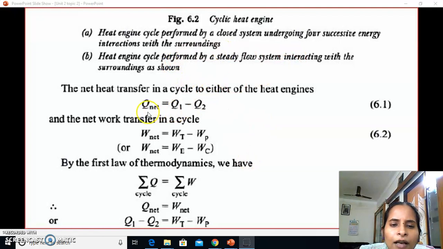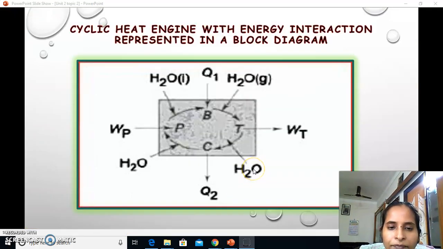So there is a small problem for which I will tell the way forward. The derivation for the cyclic heat engine shows that the net heat transfer is equal to Q1 minus Q2, W net equal to WT minus WP, and from the first law, the cyclic integral of del Q is equal to the cyclic integral of del W, so that W net equal to Q net, so Q1 minus Q2 is equal to WT minus WP.